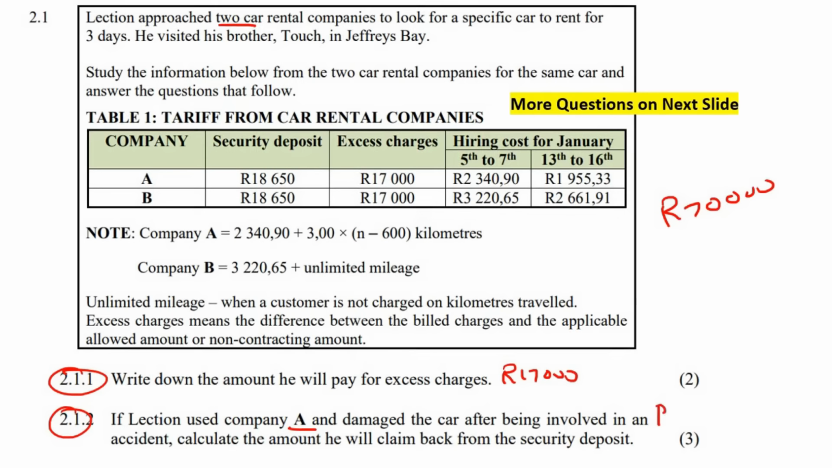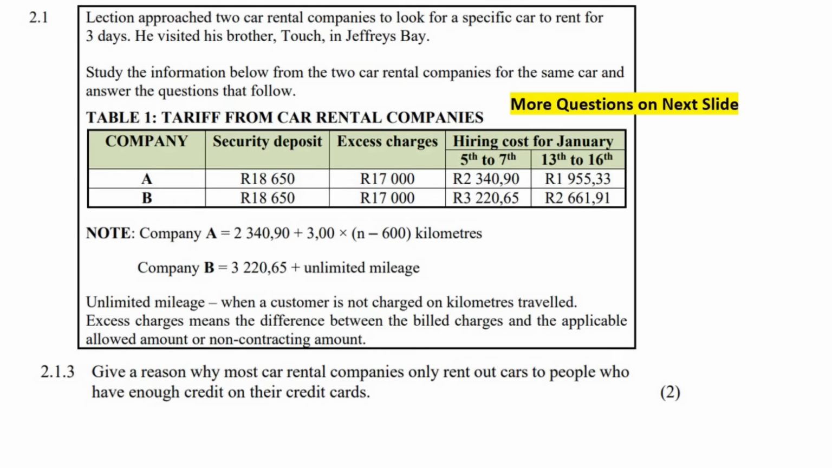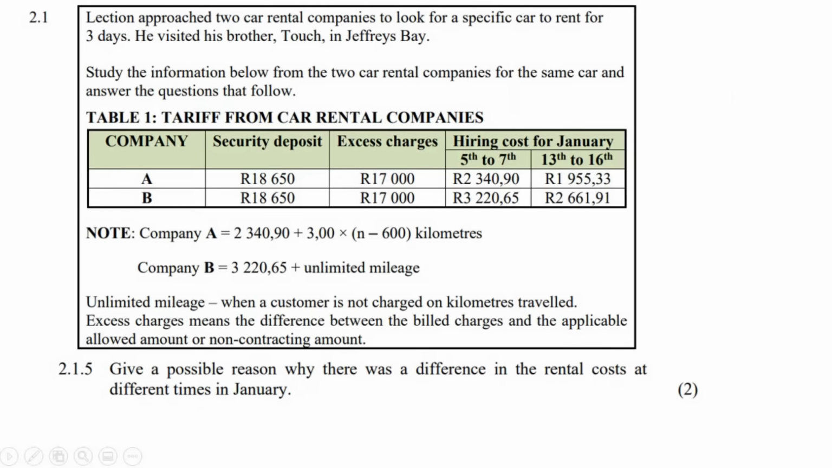So the amount of money that will be left will be 18,650 minus 17,000, and you will be left with 1,650 Rand. That is the amount that he will be able to get back. So it says calculate the amount that he will claim back from the security deposit. That is the amount that he will claim back. Okay? He'll tell them, okay, fine, I'm sorry I damaged your car. Take the 17,000, but give me back whatever's still left over, and that's the 1,650. Okay, now remember the questions carry on. We still have this one, and this one.